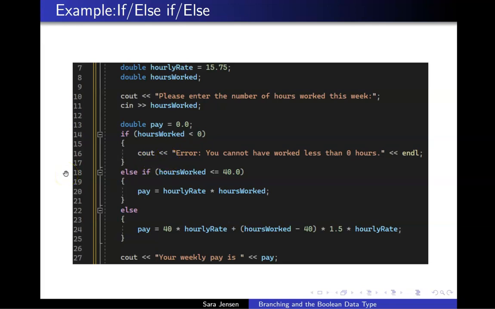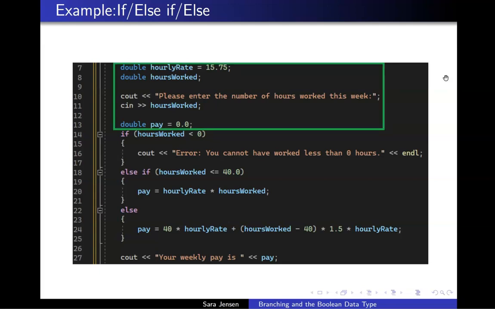What was previously our if statement has now become an else if statement on line 18. It now checks if the hours worked is less than or equal to 40, and our else statement from before remains our else statement and now appears on line 22. That's an overview of the modifications we've made. What I'd like to do now to make sure we understand is walk through the flow of control of this program and highlight one or two subtleties, particularly concerning the else if statement.